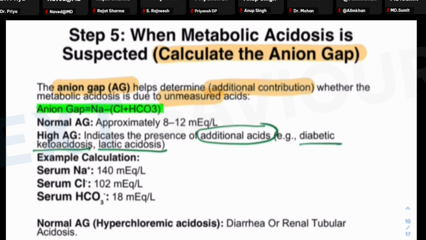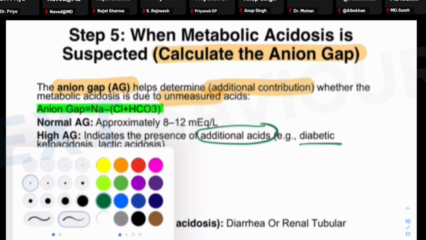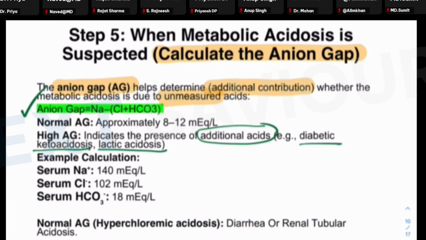So how is the anion gap calculated? The anion gap is calculated with this formula: the amount of sodium minus the amount of chloride and bicarbonate together. All of you know that the normal sodium values are around 135 to 145 milliequivalent per liter, and the chloride values are 98 to 107 milliequivalent per liter.